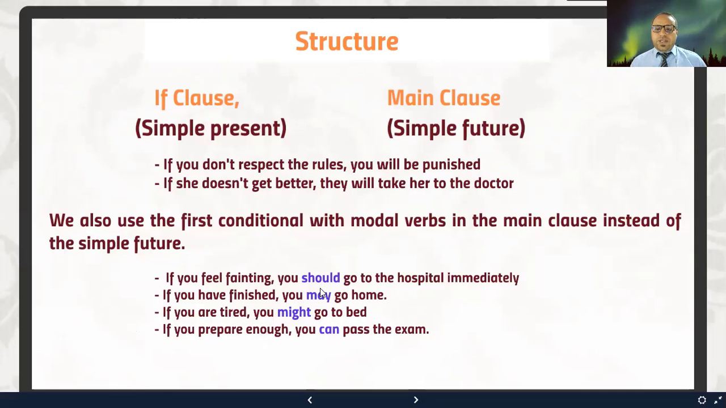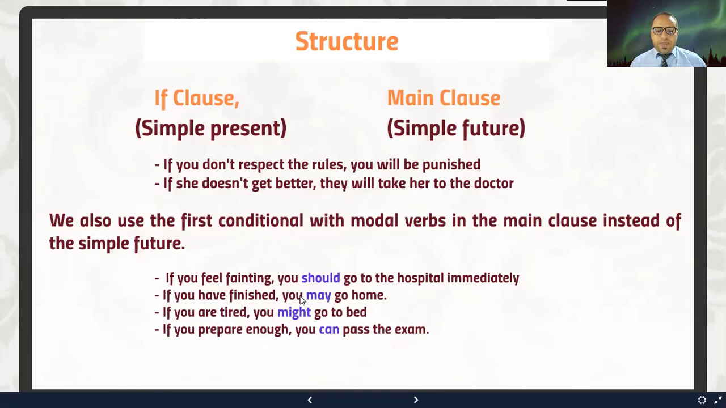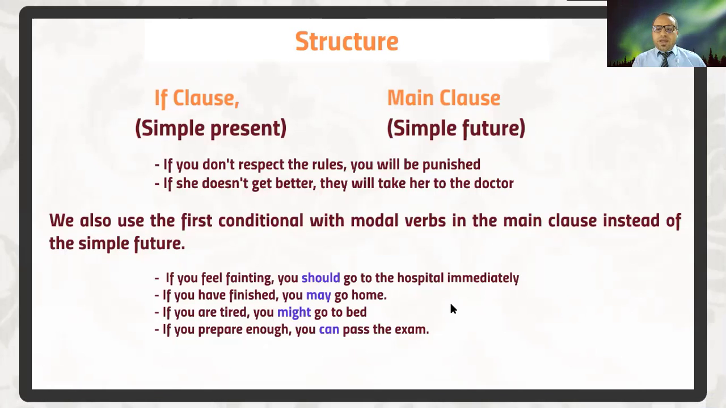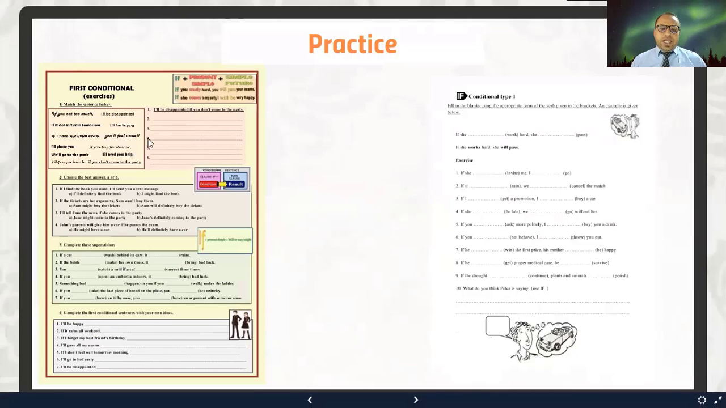If you feel headache, take an aspirin, for example. If you see him, tell him that I want to meet him, for example. So this is conditional type 1, in which we use imperatives, okay? Imperatives instead of simple future or modal auxiliaries. I hope that's clear.